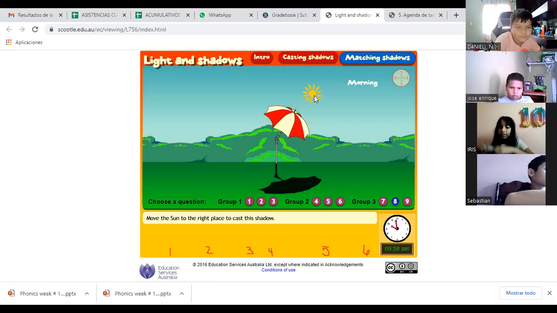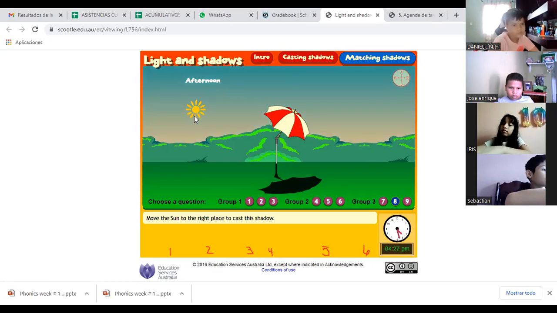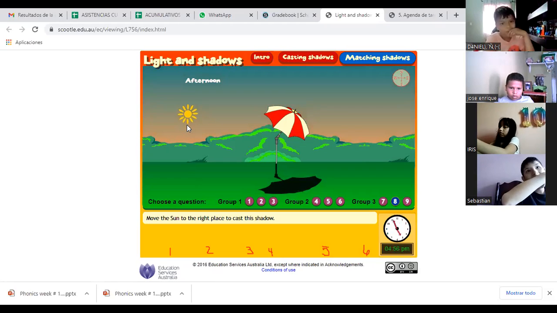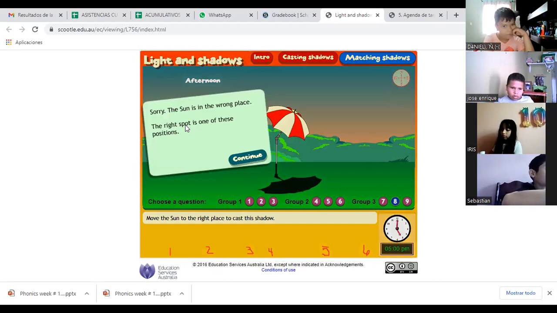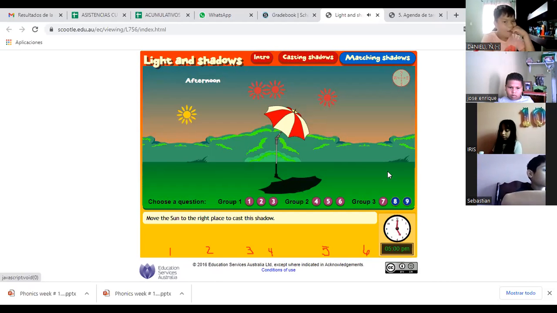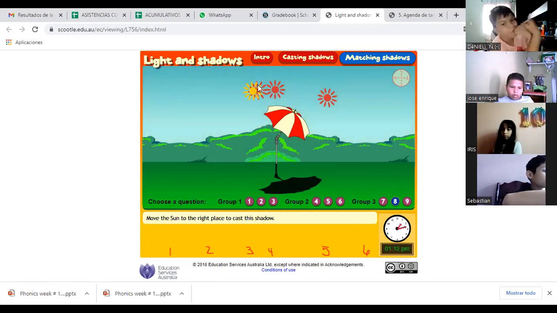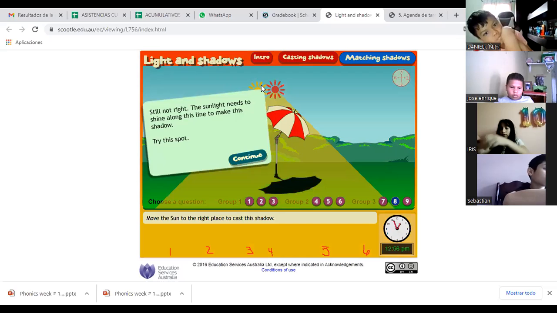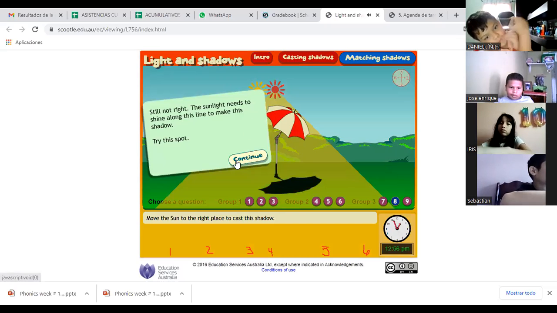Put it at 6 p.m. No. At 5 p.m. Sorry, the sun is in the wrong place. Oh, Miss, I know. The one that is in the middle, next to the middle. That one. Still not right.